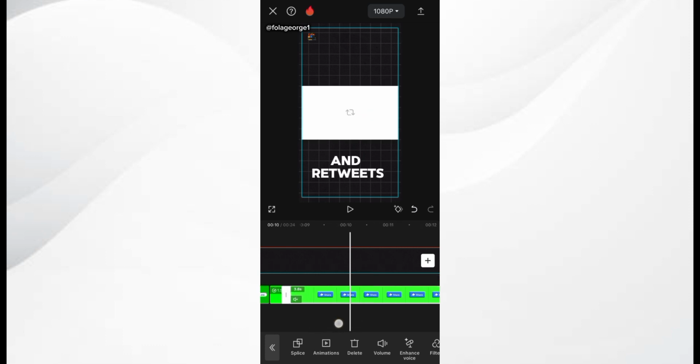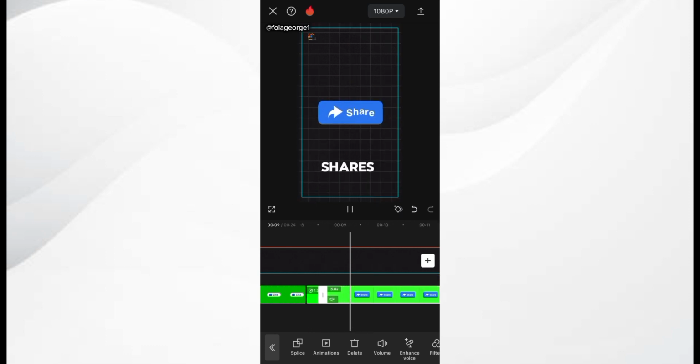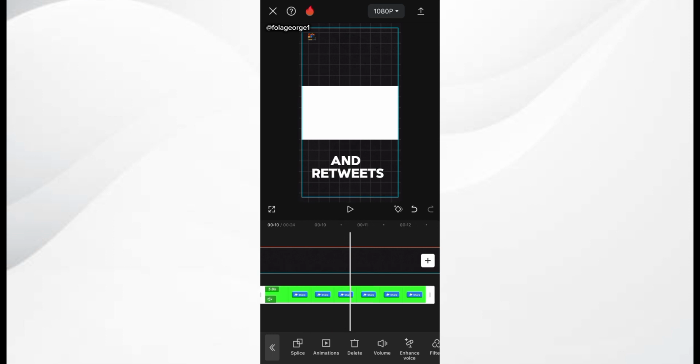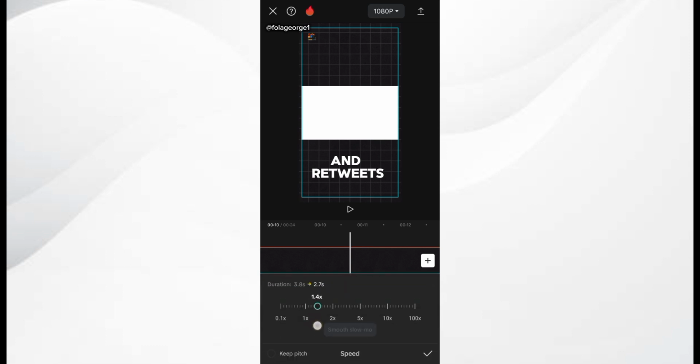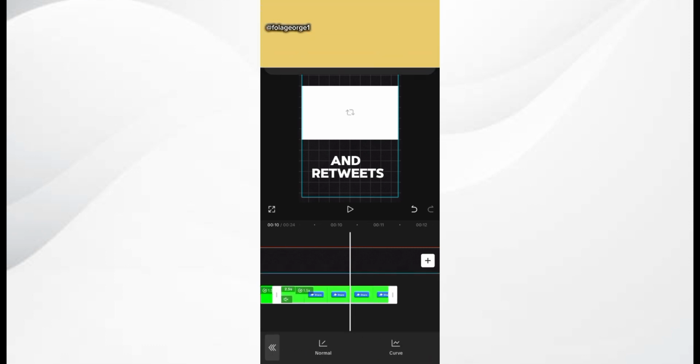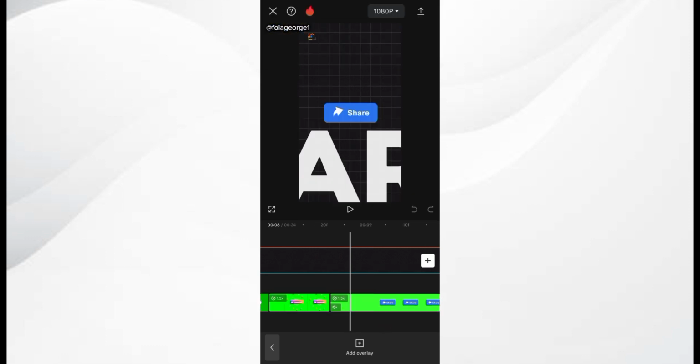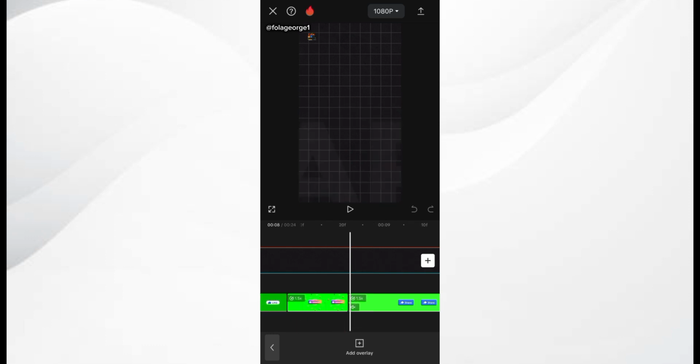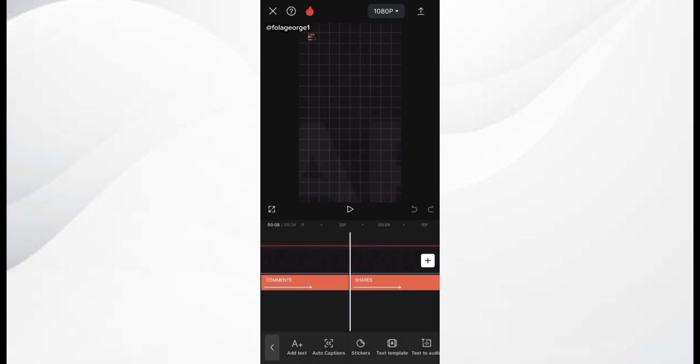So I'm just going to be trimming this share. First of all, before I trim the share animation, I'm going to increase the speed. I can increase the speed to about say 1.5, which feels appropriate to me. Then I can just trim this off. After increasing the speed of my share animation, I'm simply going to trim off the parts I don't need.